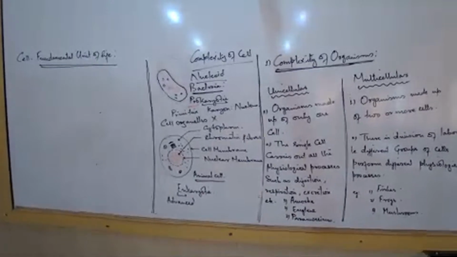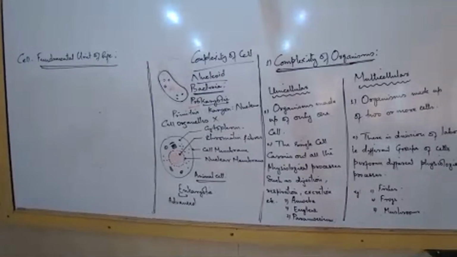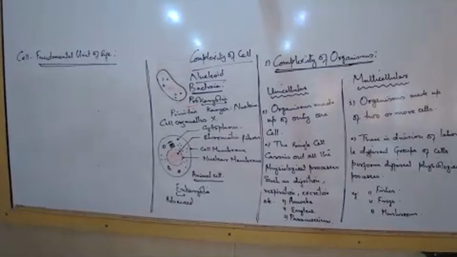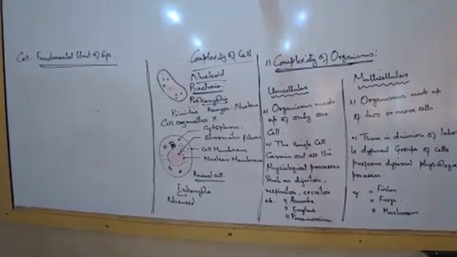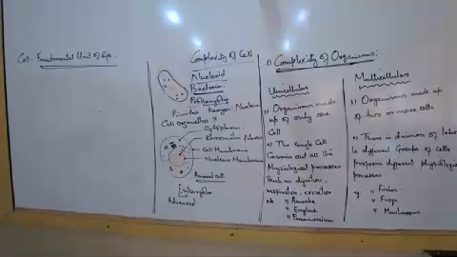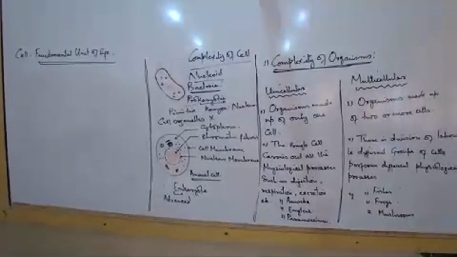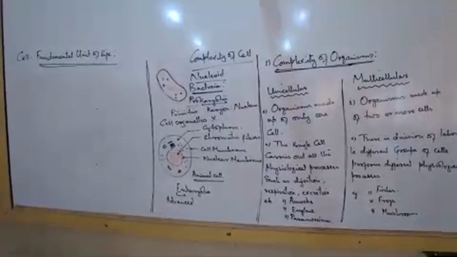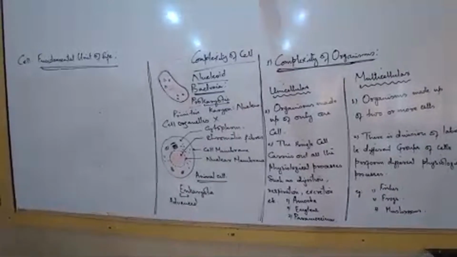Often you are asked in your paper. This is a very common question: write differences between eukaryotic and prokaryotic, or write differences between unicellular and multicellular. Now you will read from here. Sometime later I will take a sudden test and ask you to write. Not now. So now read those points. The first point, you read.